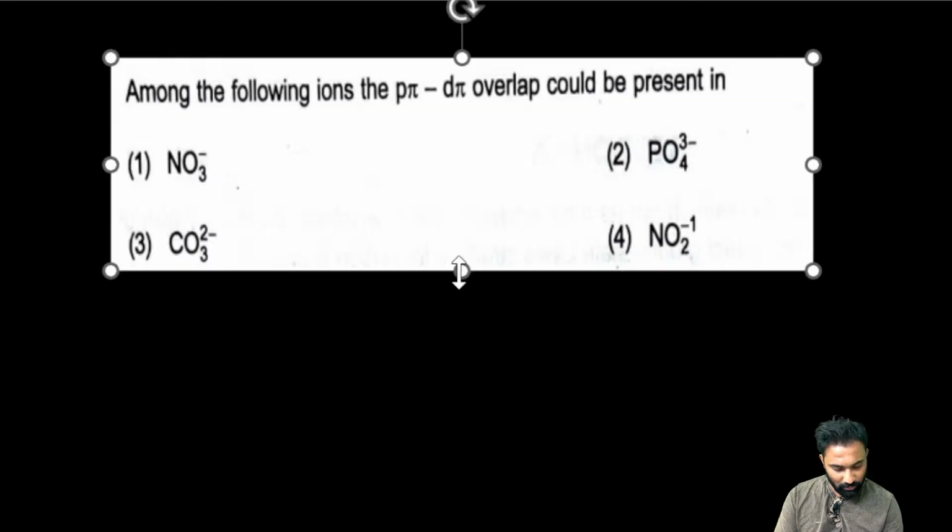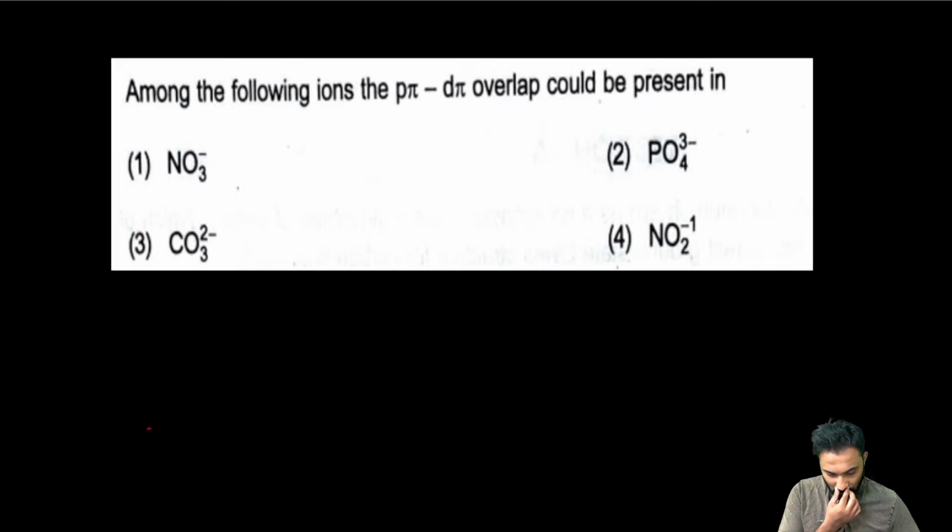In which of the following cases is the p pi d pi overlapping present? Anita is saying it is 4.